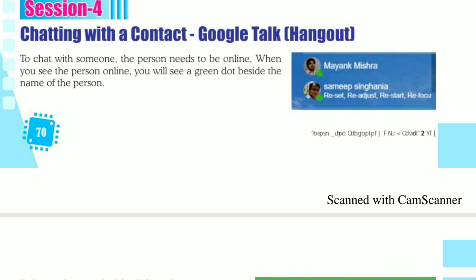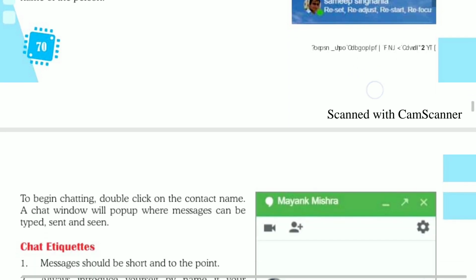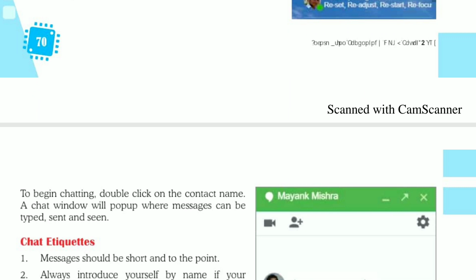To start chatting, double click on a contact you wish to chat with. A chat window will pop up as displayed in the figure.